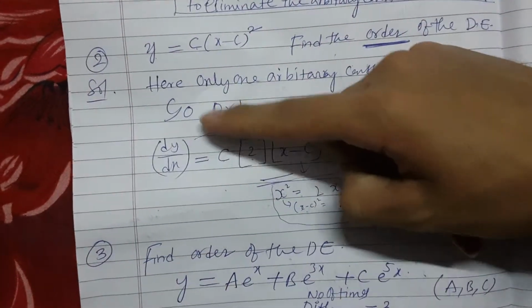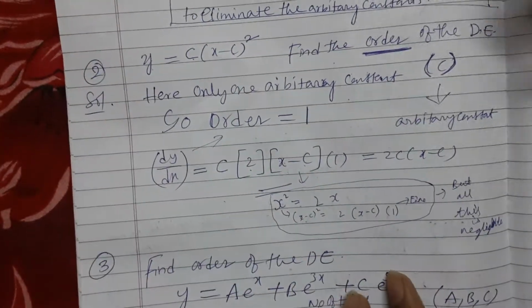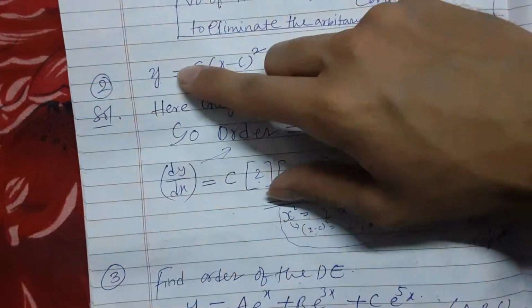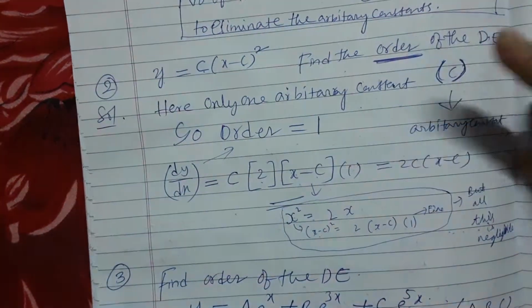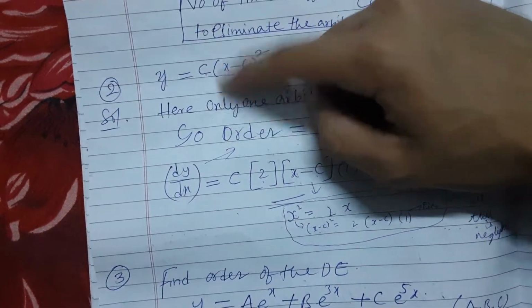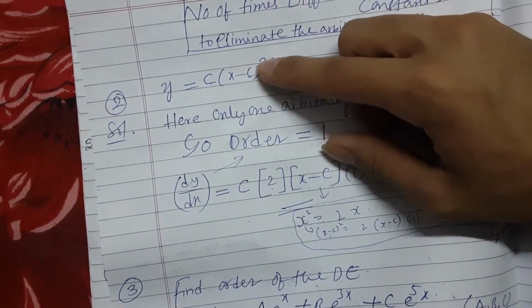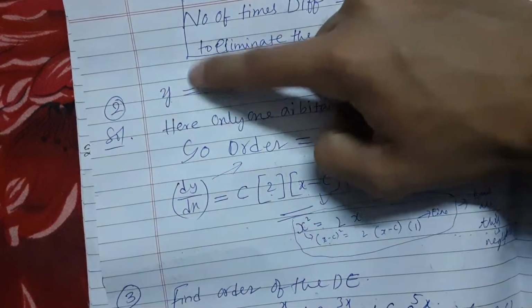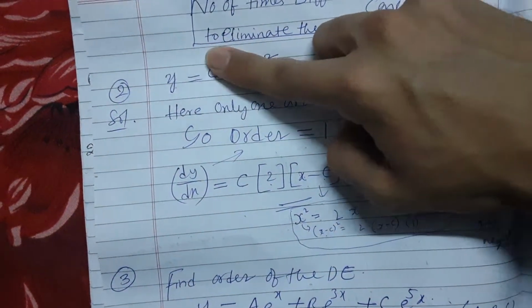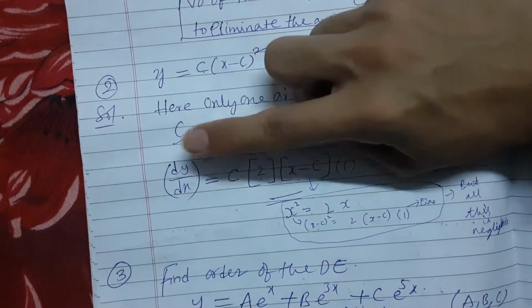Okay. So now dy by dx, we do differentiation of this. Why do we do differentiation only one time? Because there is only one arbitrary constant c. Don't think this x minus c is also a constant. Here the arbitrary constant is this one, for this whole thing. So do differentiation one time. Differentiation of y is dy by dx.